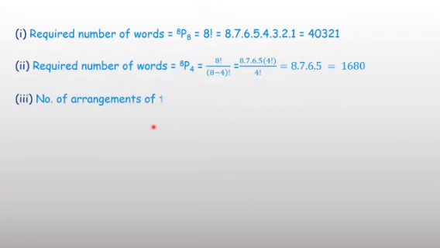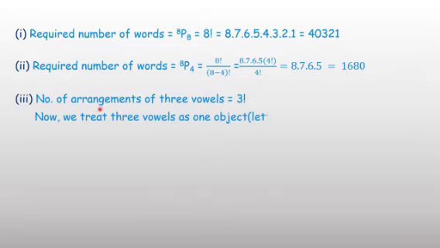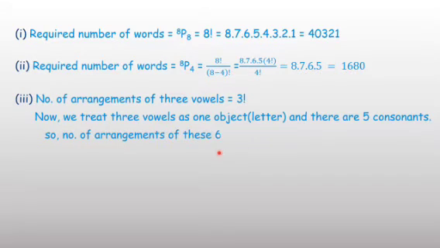Now the third part, with the condition given: all vowels are together. There are 3 vowels, and we can arrange the vowels in 3P3, that is factorial 3, ways. If all vowels occur together, consider all the vowels as one letter. In this case there are 5 consonants and all the vowels are considered as one letter, so the total number of letters is 6. The arrangement of these 6 letters can be written as 6P6, which equals factorial 6.